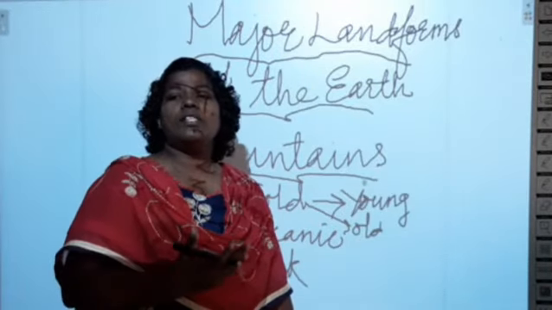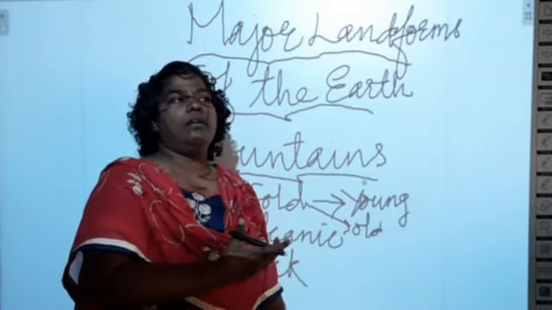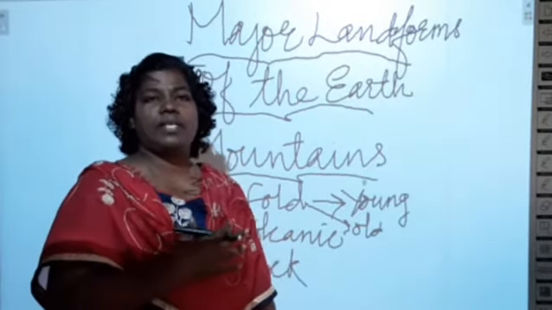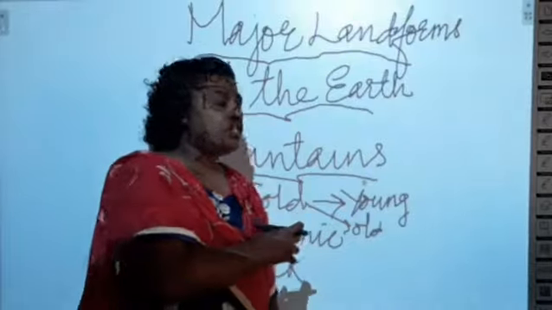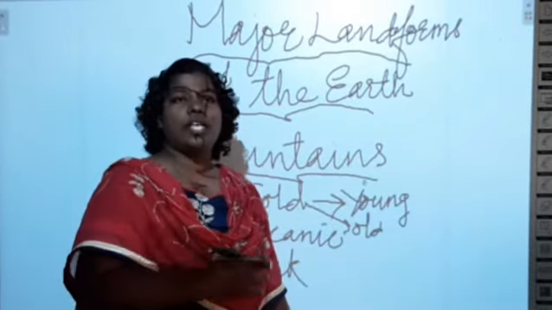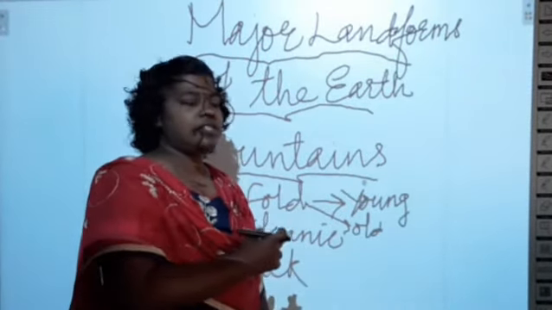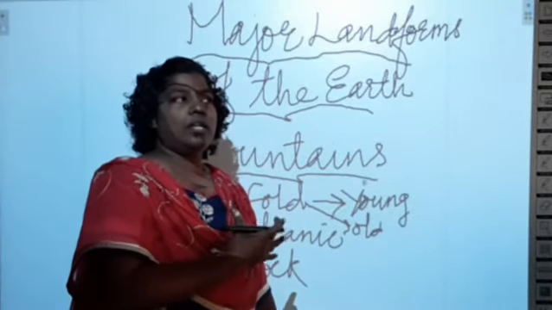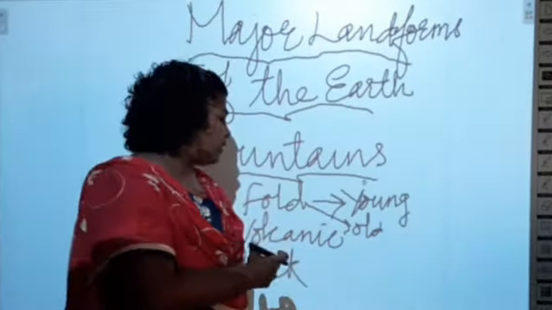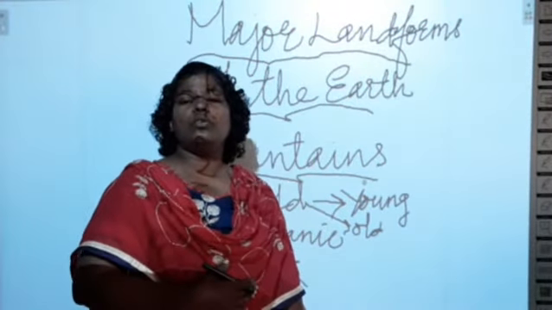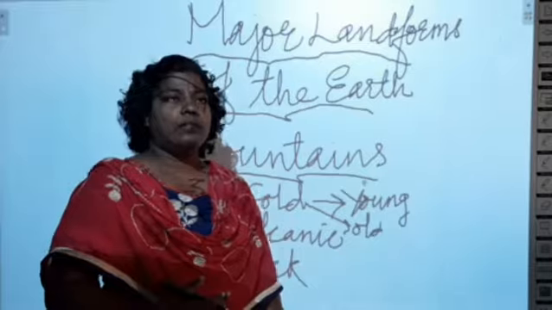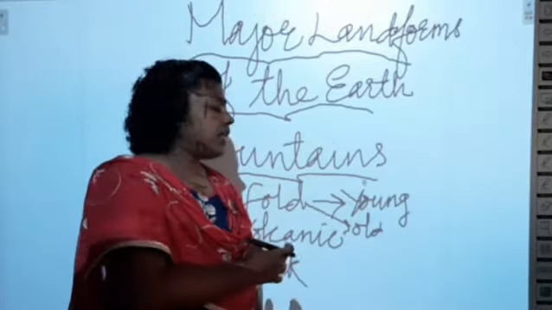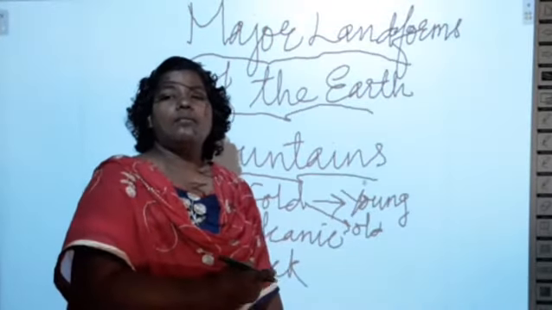There will be molten lava spread in a particular area, covering the surface of the earth. And it will be like a cone shape, or we can say funnel shape. So this type of mountain is in funnel shape. These mountains are formed due to volcanic eruption. And Mount Kilimanjaro in Africa is an example of a volcanic mountain.